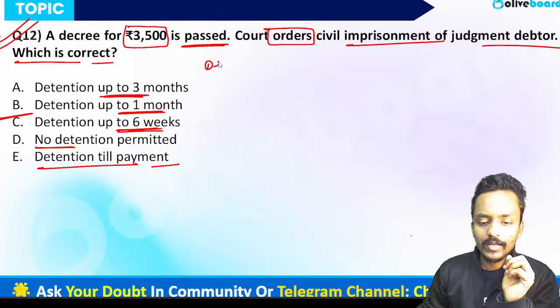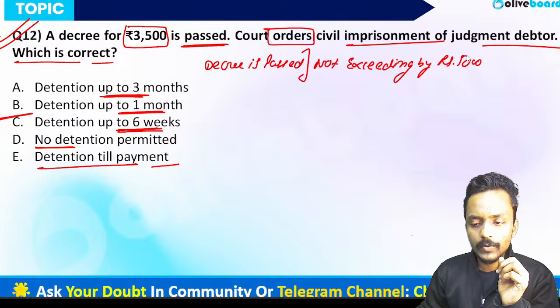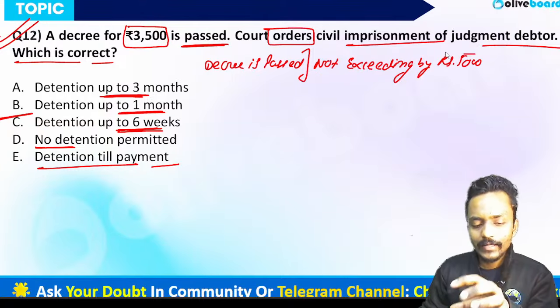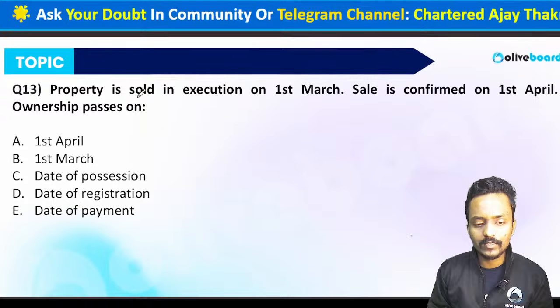Because when a decree is passed, always keep in mind, when the decree is not exceeding 5,000 rupees, in such a case the detention must be allowed only up to 6 weeks, but not more than that, because the decree amount is only up to 5,000. So for question number 12, option C is the correct answer.